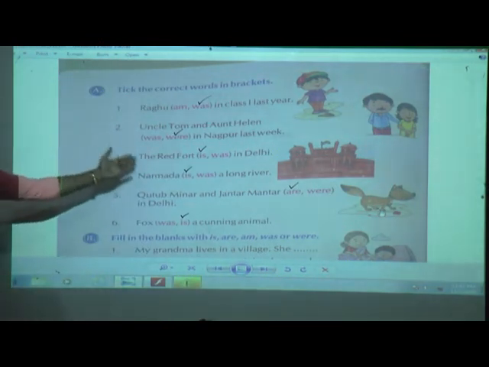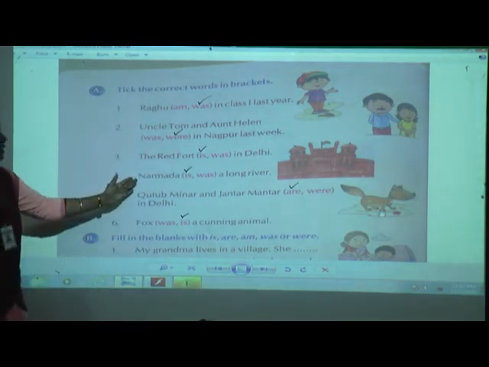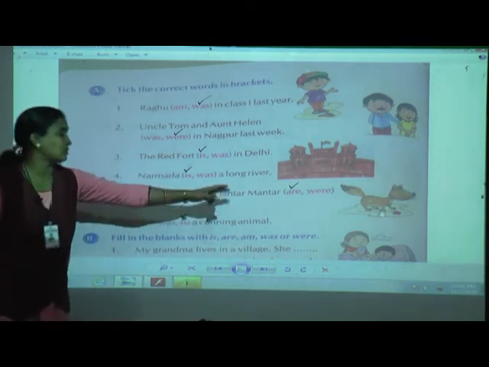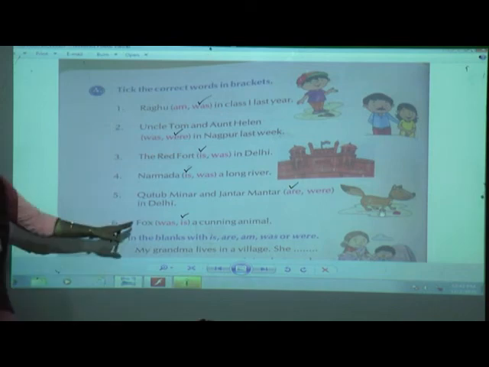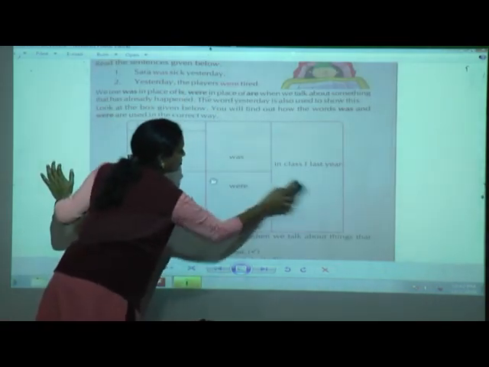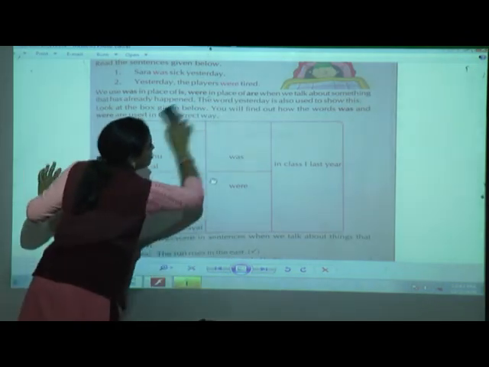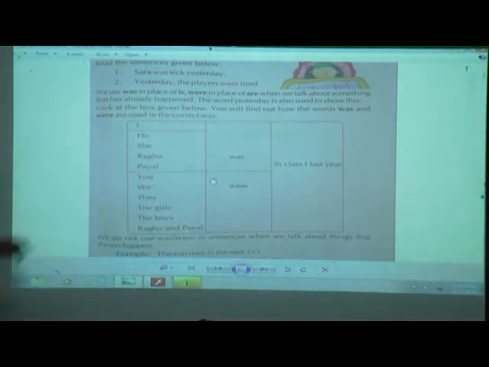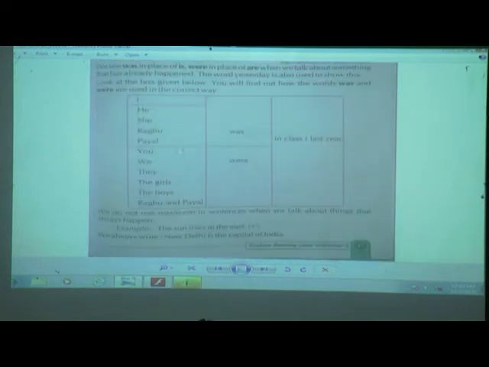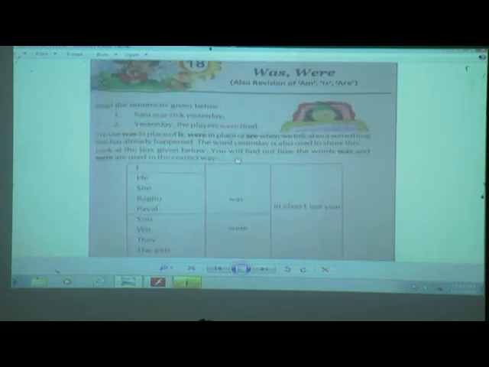The Red Fort is in Delhi. Narmada is a long river. Qutub Minar and Jantar Mantar are in Delhi. And fox is a cunning animal. Through that exercise, you understood how to use is, am, are, was and were. Okay children. Now, just see here, we will read again.